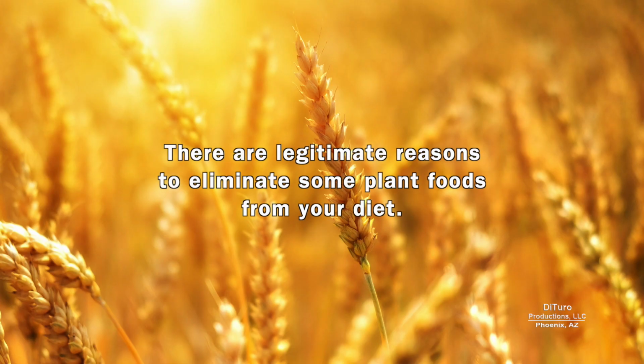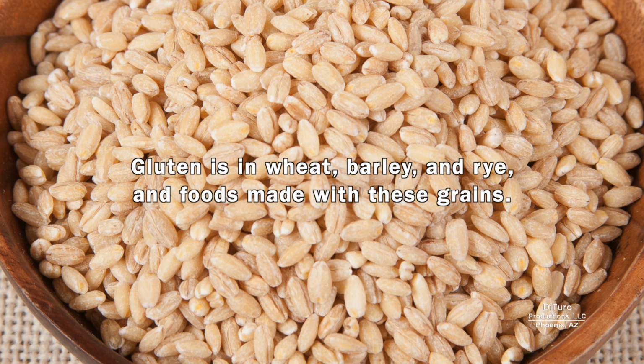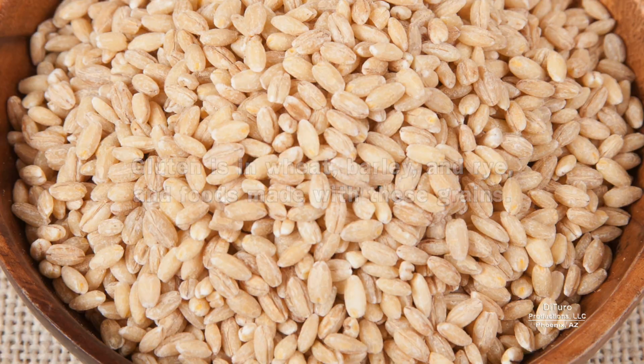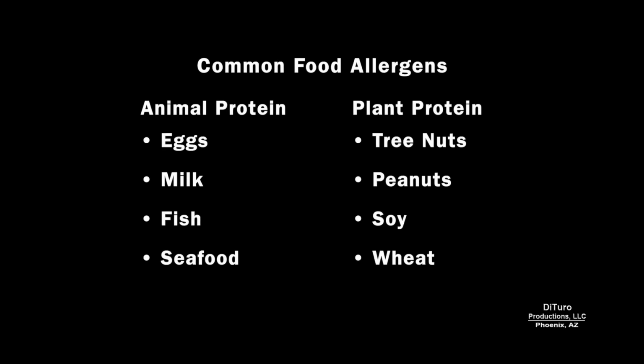There are legitimate reasons to eliminate some plant foods from your diet. People with celiac disease must avoid all foods containing the protein gluten. Gluten is in wheat, barley, and rye, and foods made with these grains. Other food proteins can cause allergic reactions ranging from mild to life-threatening. Food allergens are not limited to plant proteins. Animal protein includes eggs, milk, fish, and seafood.